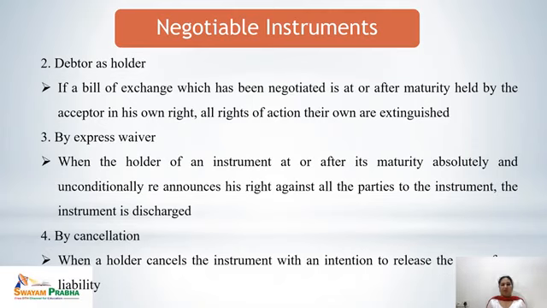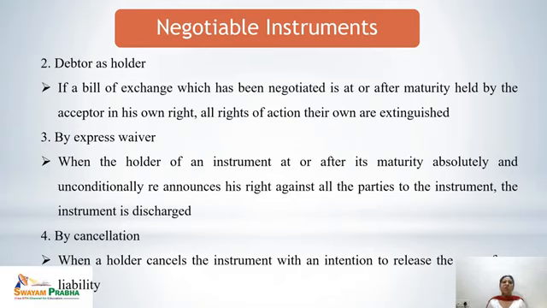Next, debtor as holder. If a bill of exchange which has been negotiated is, at or after maturity, held by the acceptor in his own right, then all rights of action are extinguished. Next is by express waiver. When the holder of an instrument expressly announces his rights, against all the parties to the instrument is discharged.